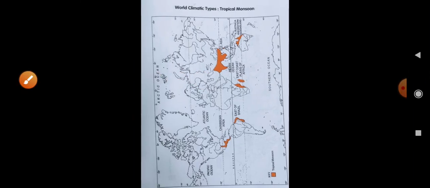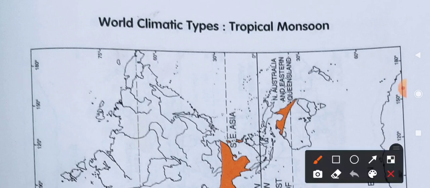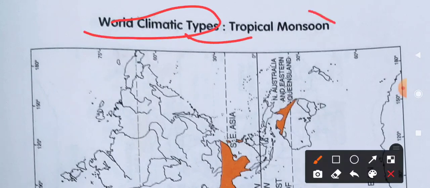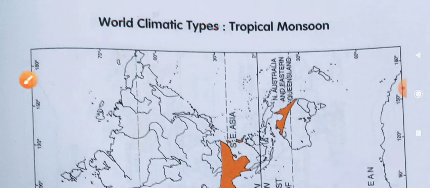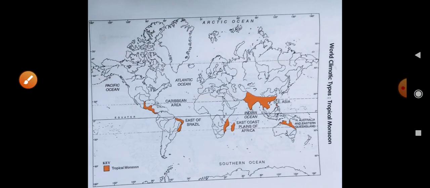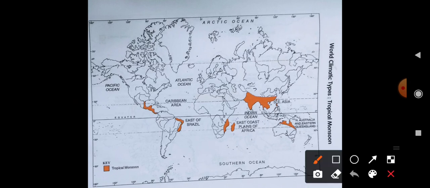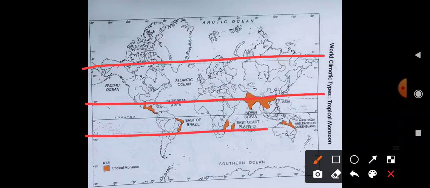The second world climatic type is the tropical monsoon. What is the tropical monsoon? Let me explain. You know very well there are two tropics: here is the Tropic of Cancer, and here is the Tropic of Capricorn.